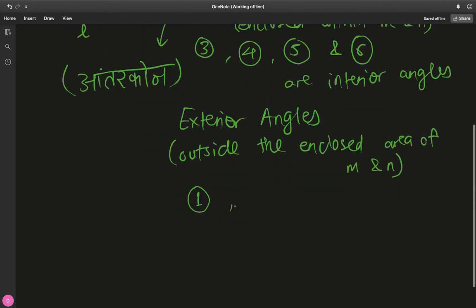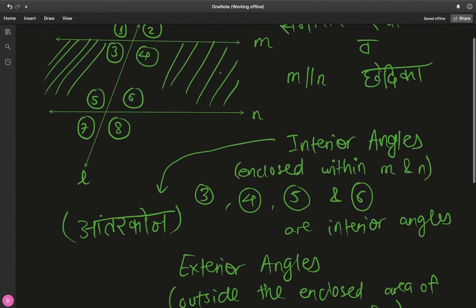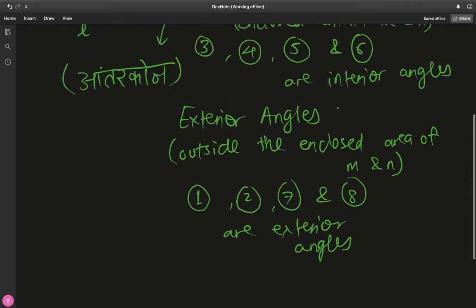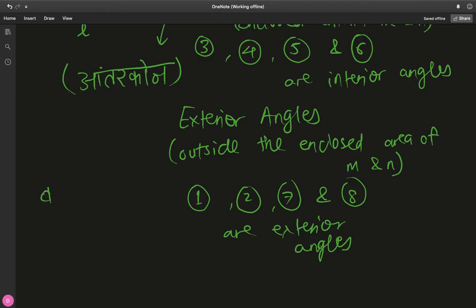So angles 1, 2, 7 and 8 are exterior angles just because they are outside this enclosed shaded region between M and N. Which is basically, angles that are not interior become exterior by default. And just for consistency, the vernacular of this is Bahir cone. Exterior angles.